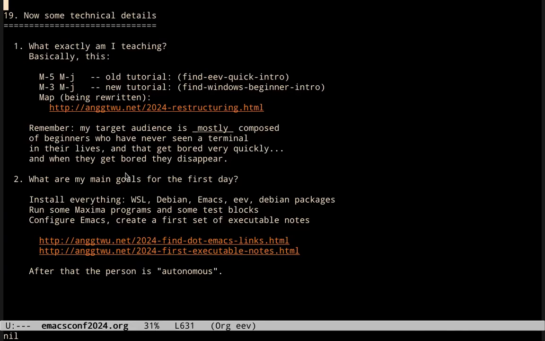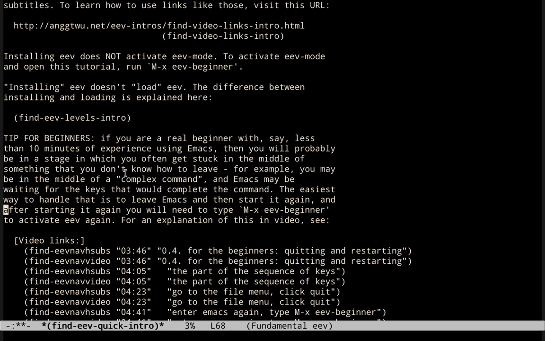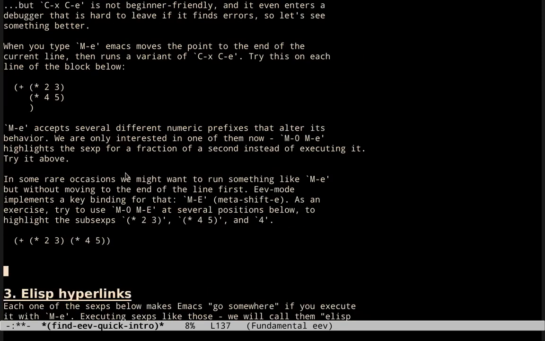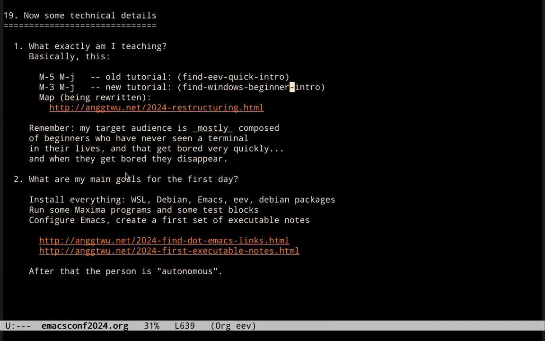Now let's see some technical details. What exactly am I teaching to these students? Basically, my old tutorial for EV was this one. It started with a section on installing EV, and then it explained Lisp and how to use Lisp hyperlinks, and then lots of other things. But I'm using this new tutorial here that I am not announcing in many places because I wanted to test it a lot before making it very public.